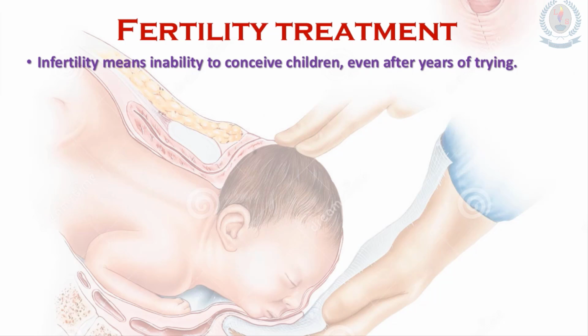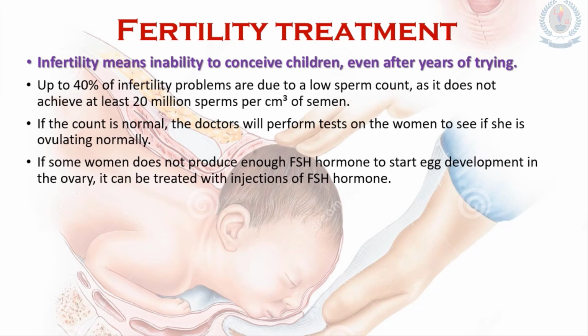Okay, here I am going to explain to you about fertility treatment. Under fertility treatment, we need to find out what infertility means. Infertility means inability to conceive a child even after years of trying. Up to 14% of infertility problems are due to a low sperm count, as it does not achieve at least 20 million sperms per cubic centimeter of the semen.